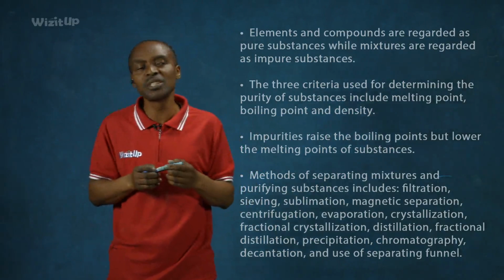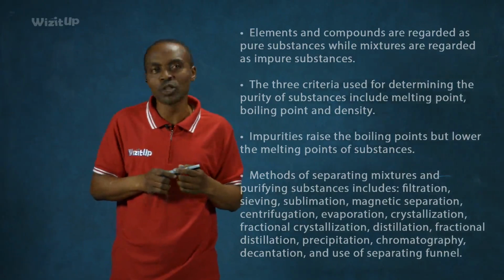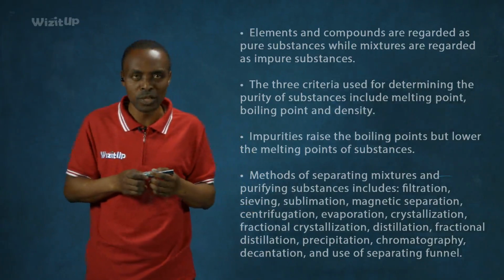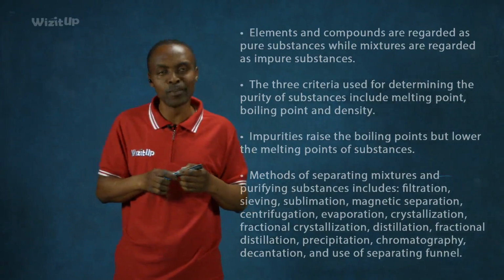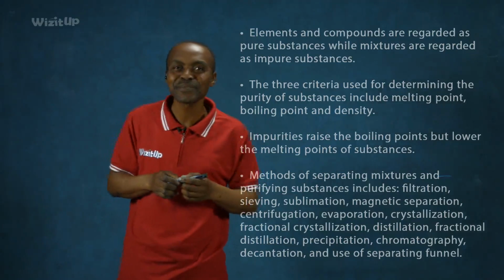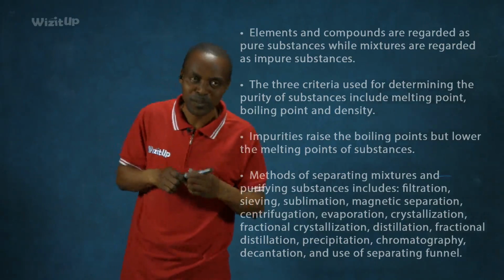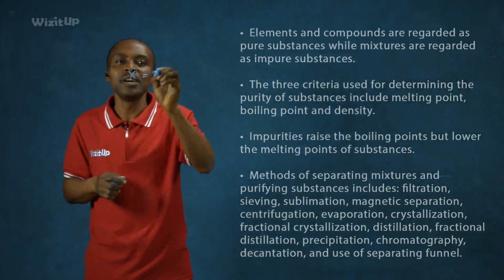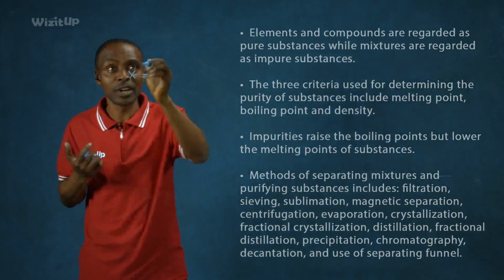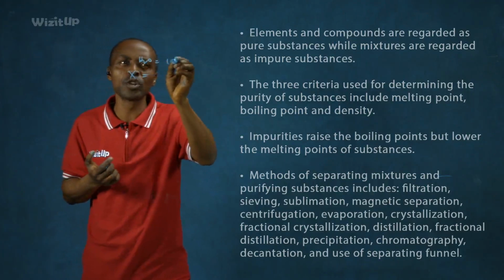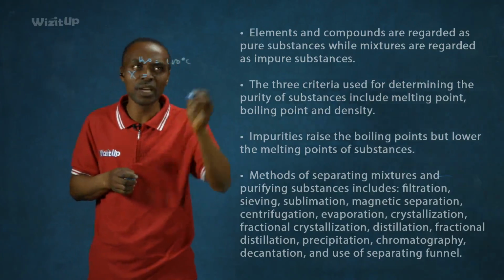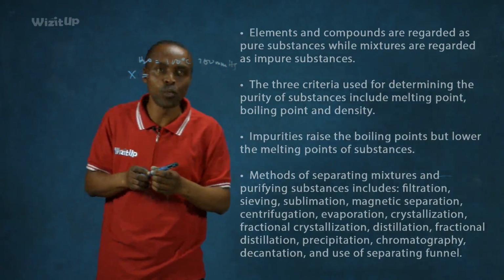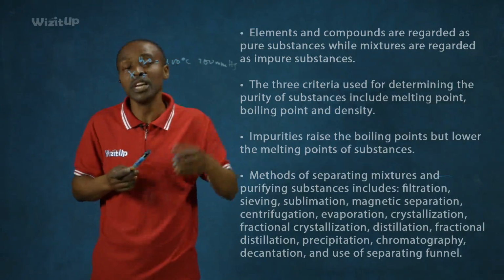Okay, now let's go to the effect of impurities on the boiling and melting points, or on purity of substances. Now, impurities raise the boiling points of a substance. Here we are looking at the liquids. So impurities raise the boiling points of liquids, while they lower the melting points of solids. Now, what am I trying to say? If, for example, a substance X is a liquid, let's say water. Water has a boiling point of 100 degrees centigrade, okay, at 760 millimeters mercury. That is at STP, 1 ATM.